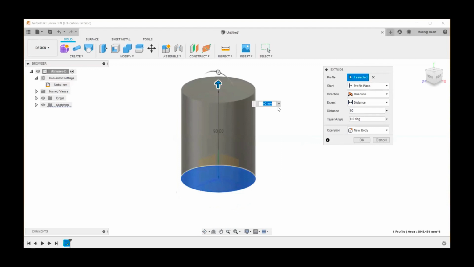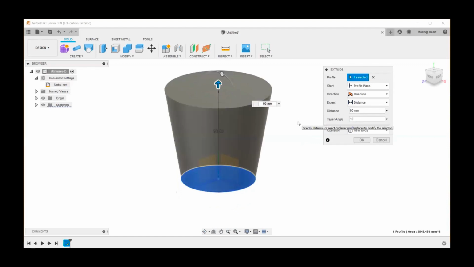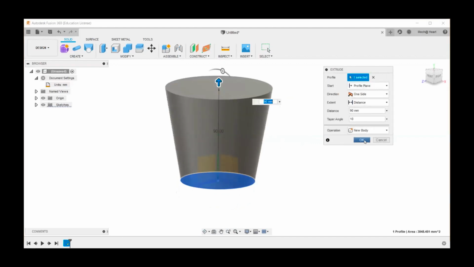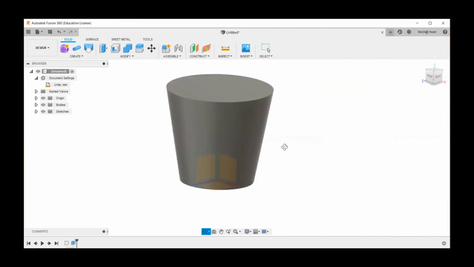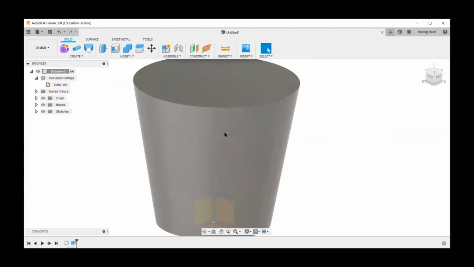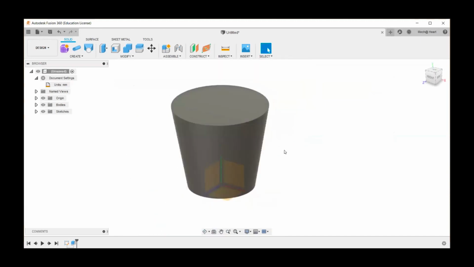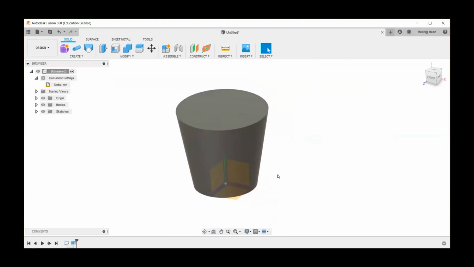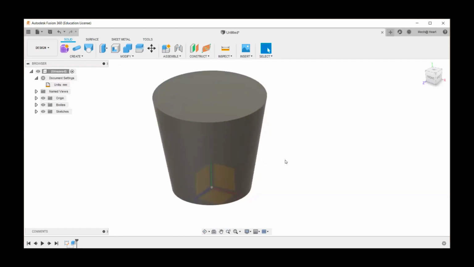But if you have seen the cup that you have in the previous slides, right? That is not so cylindrical. So we need to give some taper angle. Let's say I'm giving a taper angle of 10. Then I'll just say okay. And you have created your first solid model, right? Then next we are going to create the handle of this. You must be thinking why it's not vacant. That also we'll be creating.